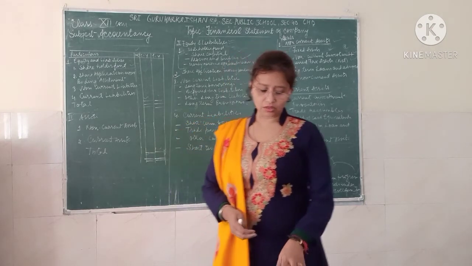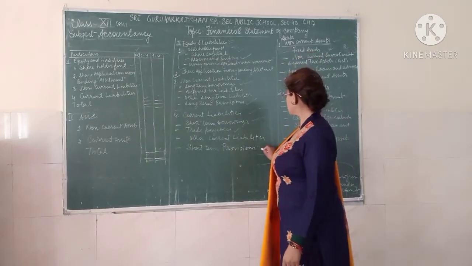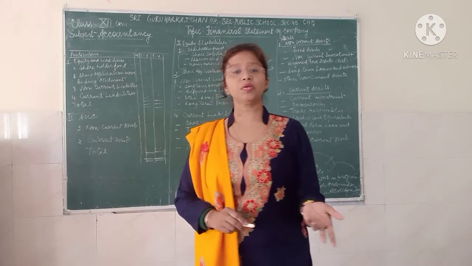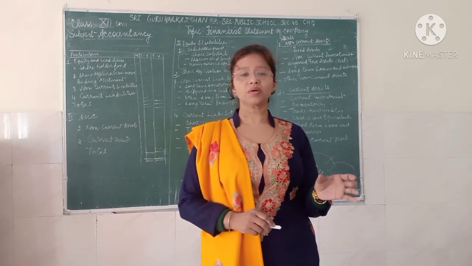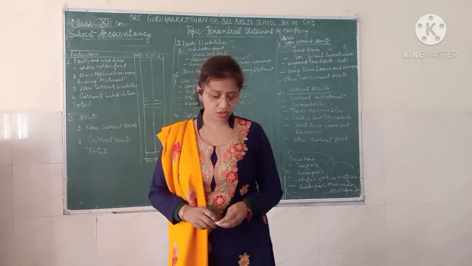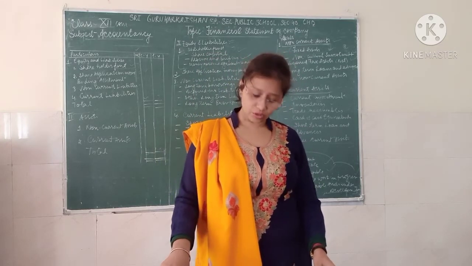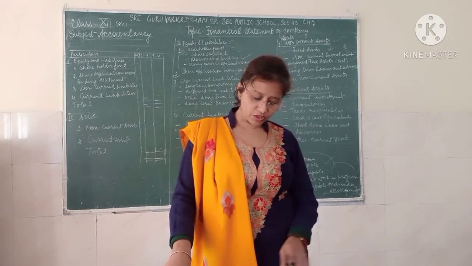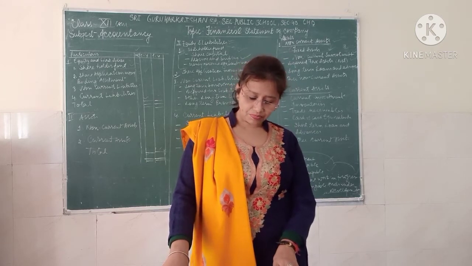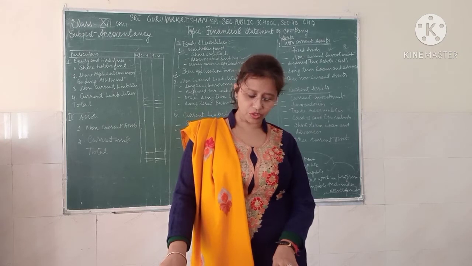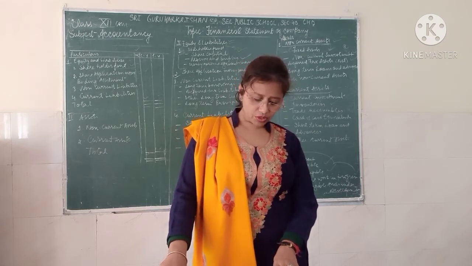Come to the short-term provisions. What are the short-term provisions? The provision which is created and will be met within 12 months is a short-term provision. A provision is an amount set aside to meet a future liability, the amount of which is not determined but estimated. A provision, like a liability, can be long-term or short-term.